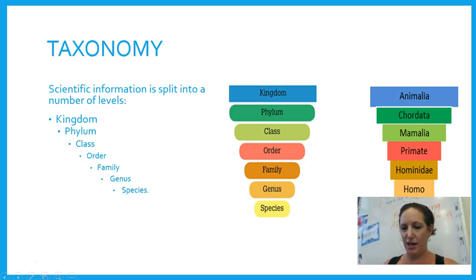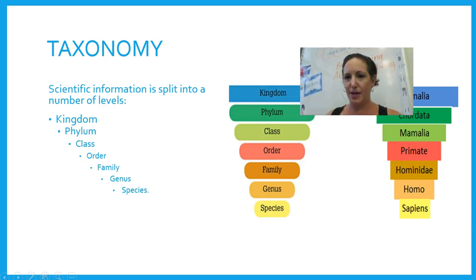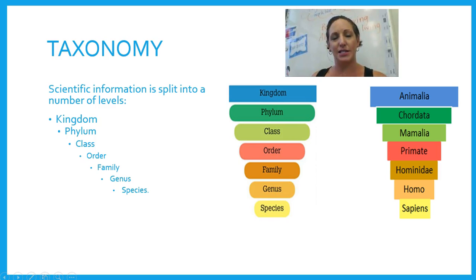So if we have a look over here, let me just move my face. This is how we classify humans. So we are in the kingdom of Animalia, so all animals in this kingdom. We are in the phylum of Chordata, which means that we have a backbone or a spinal cord, Chordata. We are in the class of Mammalia because we are mammals. We are in the order of primates, and that includes monkeys and chimpanzees and apes.